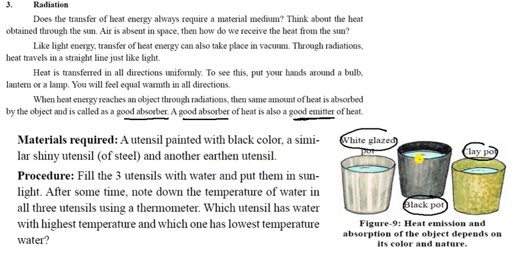Heated water is poured into these, and the heat emission and absorption of an object depends on its color and nature. Heat absorption depends on the color. Some pots absorb easily, like white glass, while black is absorbed very fast and it is slow to release.